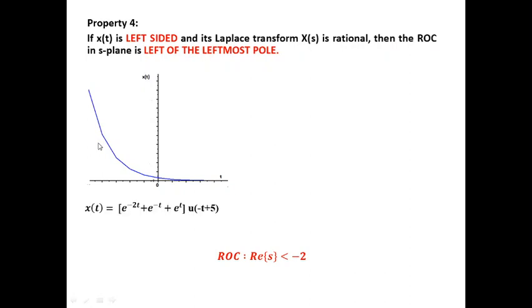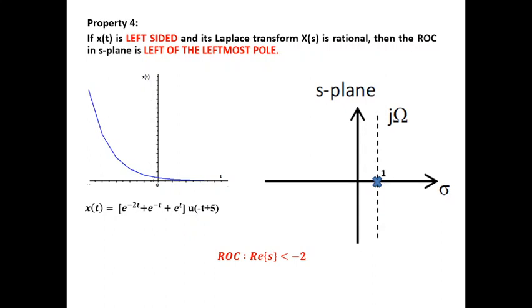You can also look into the equation. Let us assume that it's an addition of 3 exponential signals, but weighted by u of minus t plus 5. So it's u of minus t, and when it's minus t, it indicates that it's a left-sided signal.